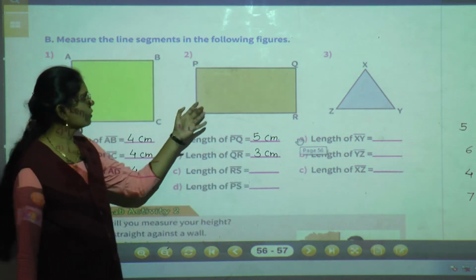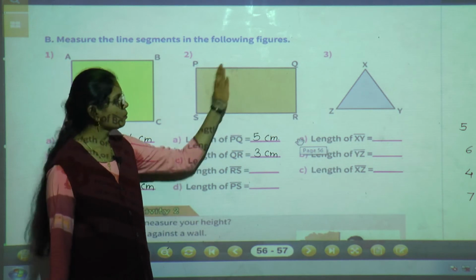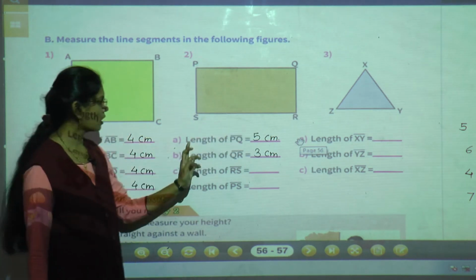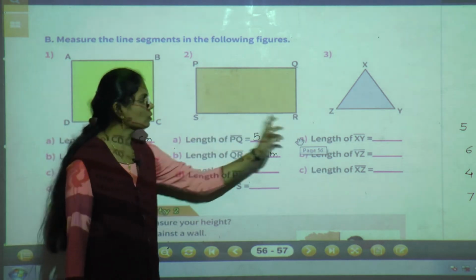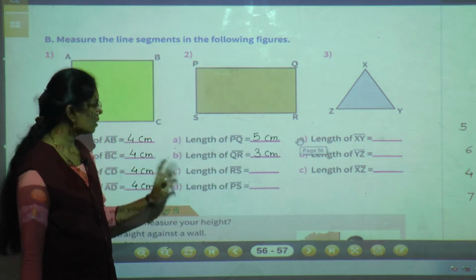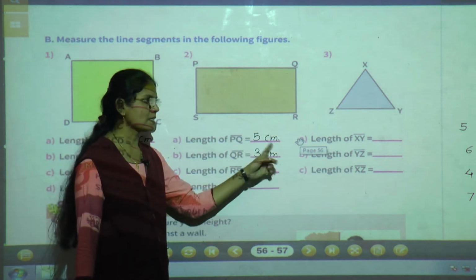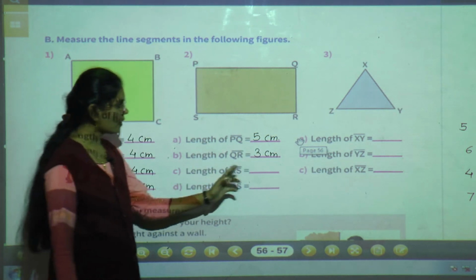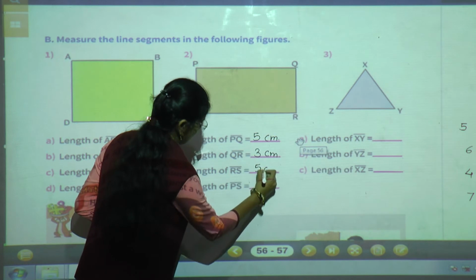Now, just now I told you it is a rectangle, so both opposite sides are equal. Now the length of PQ is equal to the length of SR. Why? Because these two sides are opposite to each other. So if the length of PQ is 5 centimeter, then automatically the length of RS is also 5 centimeter.